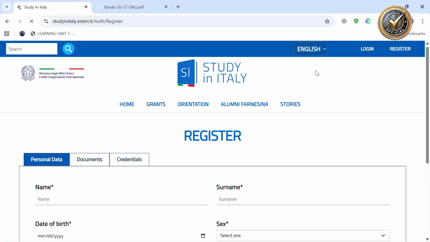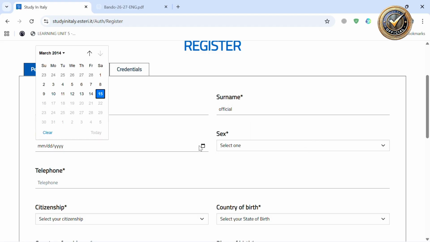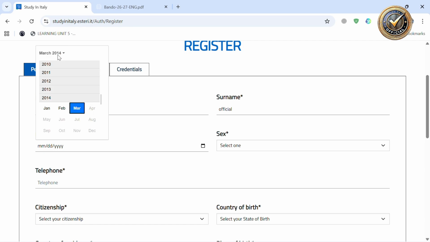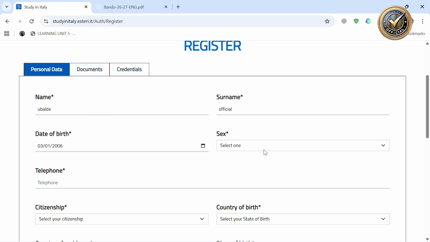Don't click on login. First, you put your name, for example Ubalde, surname Official, then you choose the date of birth. Then choose a sex, male or female, and then put the telephone.